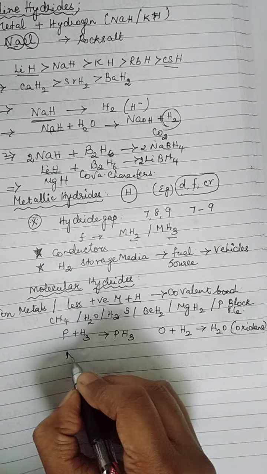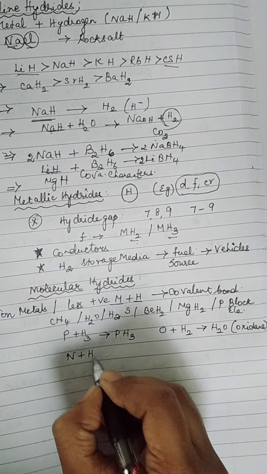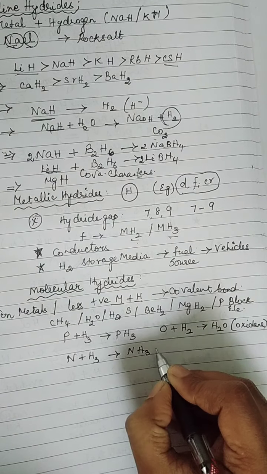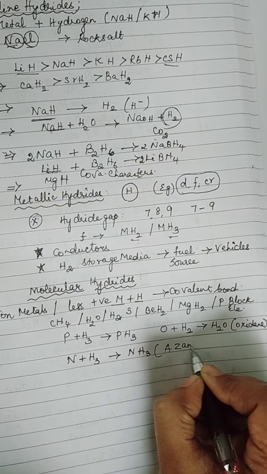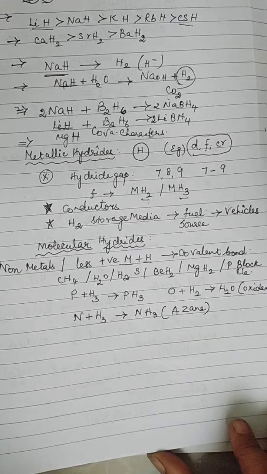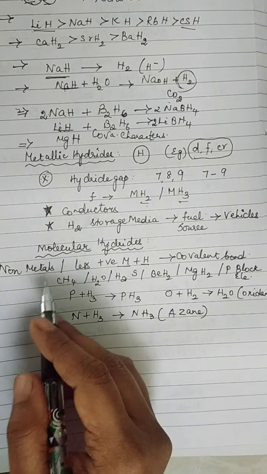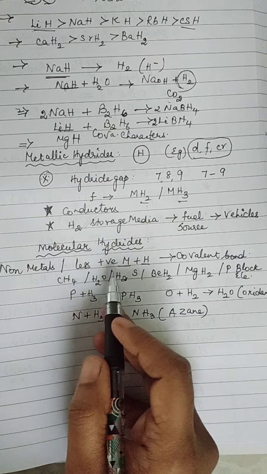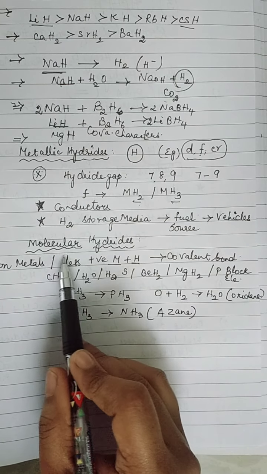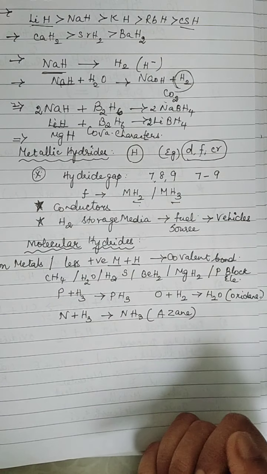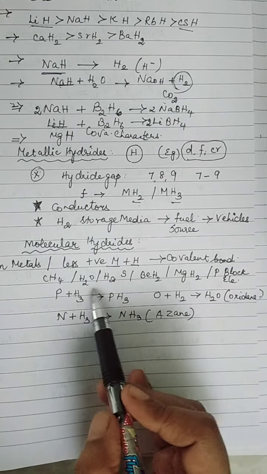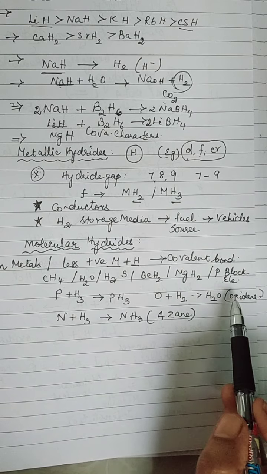Now nitrogen can react with the trihydride to form ammonia, otherwise called azane. So what are molecular hydrides, children? Molecular hydrides are formed from non-metals, that is, a less electropositive element along with hydrogen, resulting in the formation of molecular hydrides or covalent hydrides. Here the element and hydrogen are held together by means of a covalent bond. Examples of molecular hydrides are these.